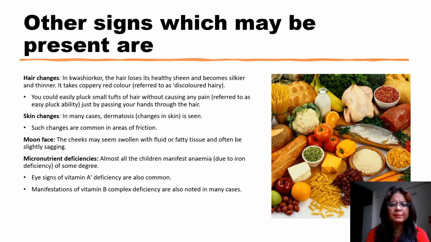Micronutrient deficiencies happen, so children in the category of anemia are more prone to fall into protein deficiency as well.